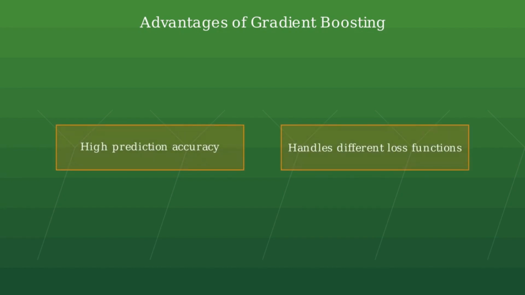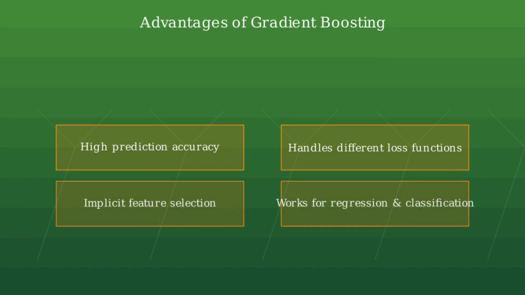Gradient boosting machines offer several key advantages over other ensemble methods. They typically provide high prediction accuracy and can handle various loss functions to address different problems. GBMs also perform implicit feature selection and work well for both regression and classification tasks. Gradient boosting is widely used in various applications, from web search ranking to credit risk assessment, customer churn prediction, and fraud detection.